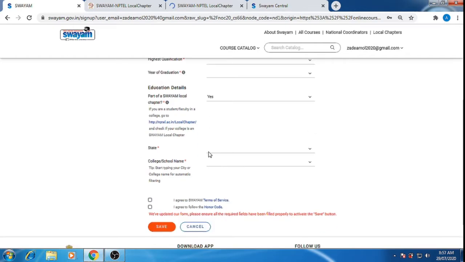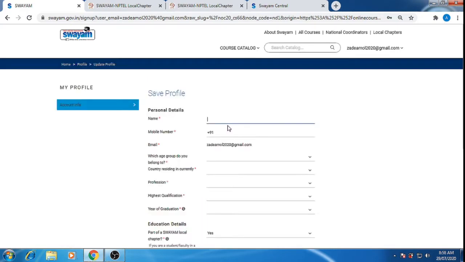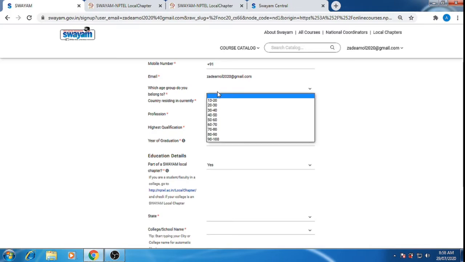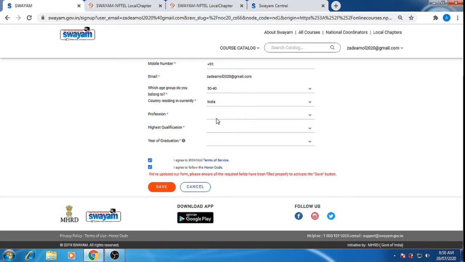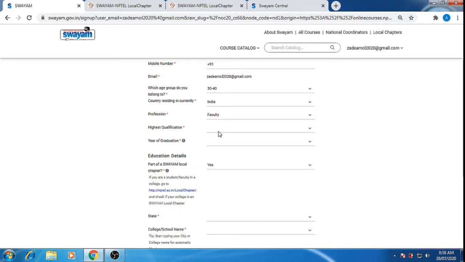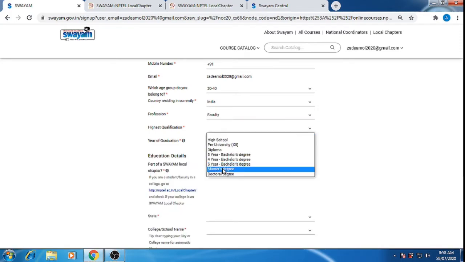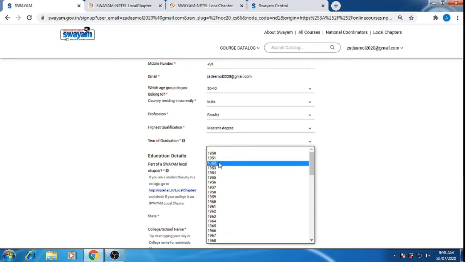Then select the state, and select your college name. If you select the state, you will get the college names appropriately. Then you have to select agree. You have to agree with this. These are the fields we have to fill, and all these fields are mandatory. So we must fill in: faculty, highest qualification, masters, year of graduation.